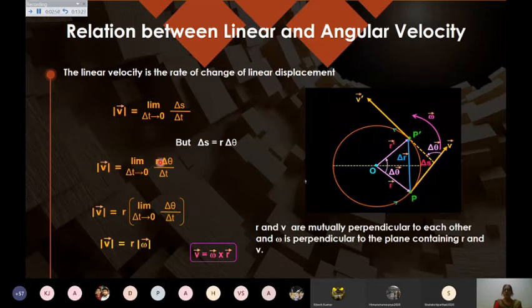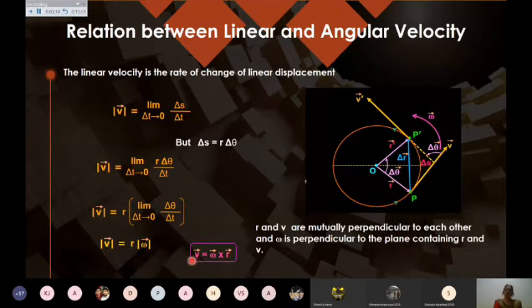But delta theta by delta t is omega. Of course, we are talking about instantaneous velocity, because we are talking at a particular instant. So the relation which comes is, in terms of magnitudes, v equals r omega.